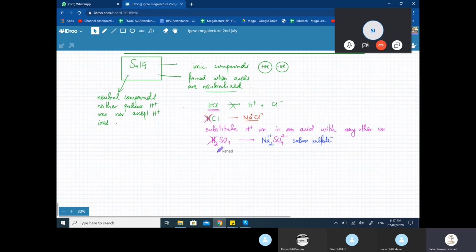Then you have, let's take another example. HNO3, you want to make a salt out of it. You get rid of the H, you're left with NO3 minus 1. You can remember the charge. Charge is given, this is a nitrate ion. So what do you replace the H with? Replace it with, let's say we replace it with magnesium, a group 2 metal, which is 2 plus. So the formula would be Mg(NO3), and it's going to be twice.